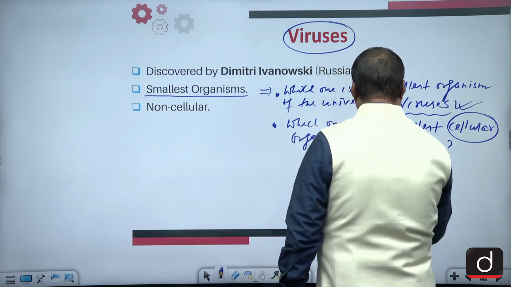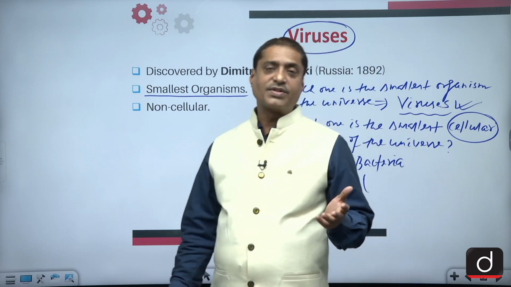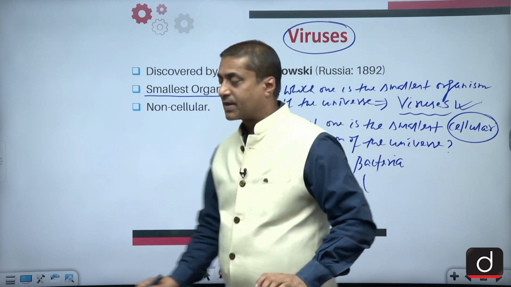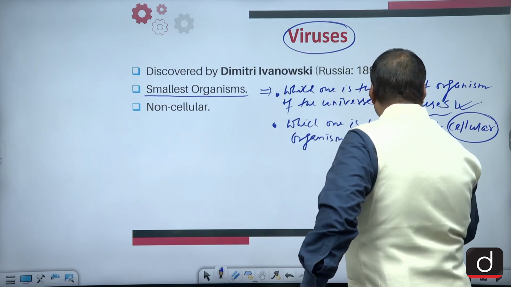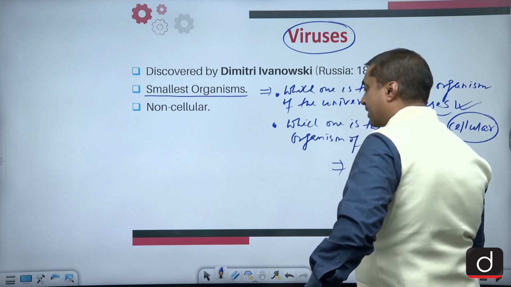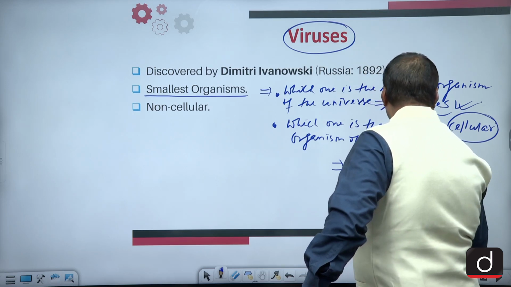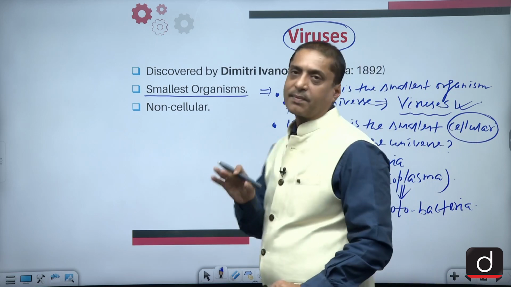And in fact, which type of bacteria are the smallest one? Remember, those type of bacteria which are called scotobacteria, they are actually mycoplasma. So mycoplasma are basically bacteria only. They are one specific type of bacteria. They are called the scotobacteria, remember? So they are supposed to be the smallest one.